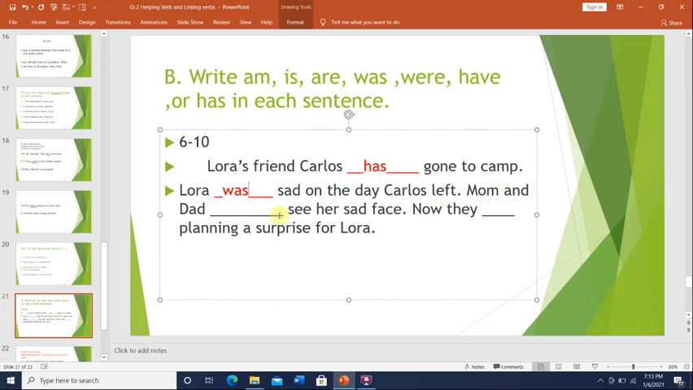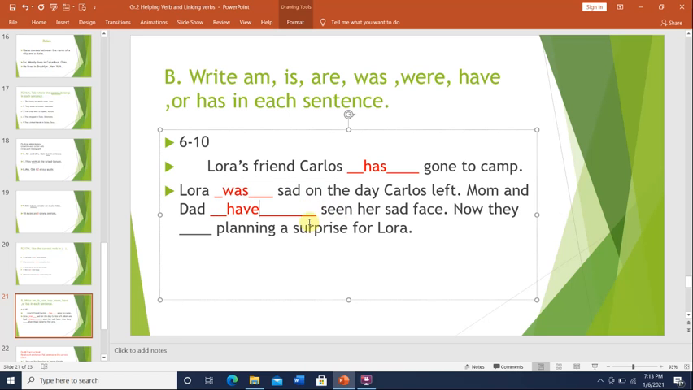Mom and dad blank seen, oh, this is supposed to be N, I'm sorry. Seen her sad face. Mom and dad, they're plural, and the verb is in the past, so we need to use verb have. Have here is the helping verb. Why did I choose have and not has? Because mom and dad are plural. So mom and dad have seen her sad face.